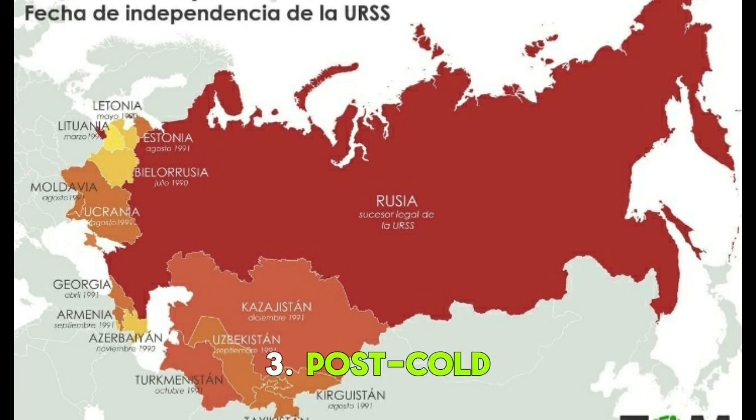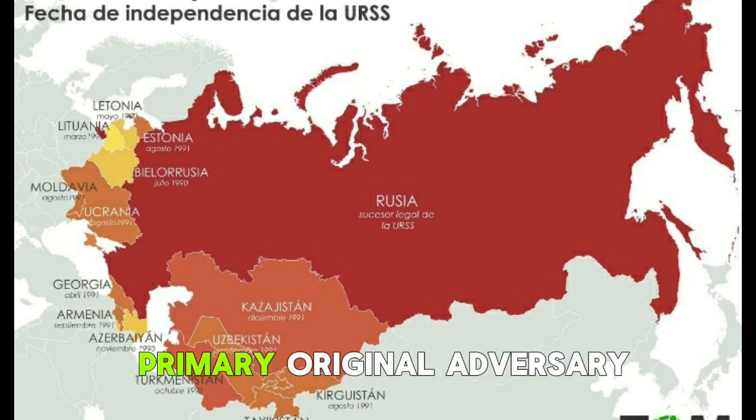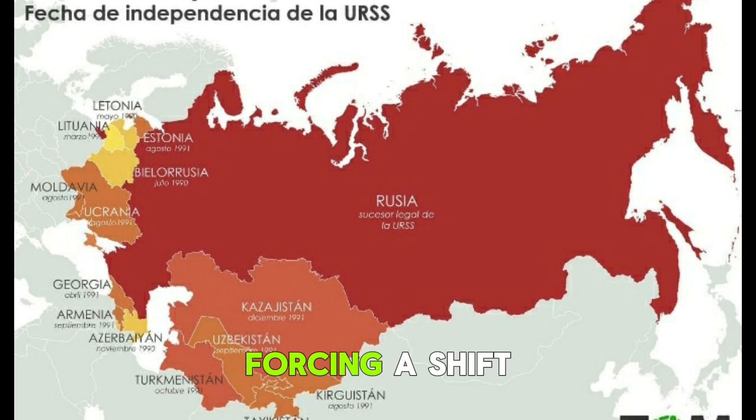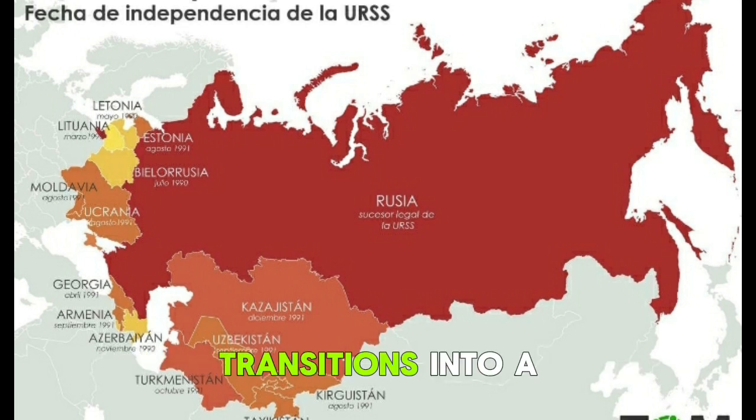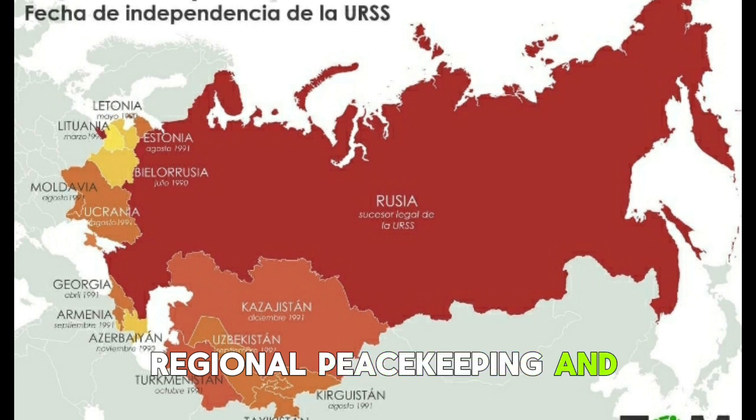3. Post-Cold War, reorganization and the Balkans. 1991-2000. Dissolution of the USSR. The collapse of the Soviet Union in 1991 leaves NATO without its primary original adversary, forcing a shift in mission parameters. First out-of-area interventions: NATO transitions into a regional peacekeeping and enforcement entity.